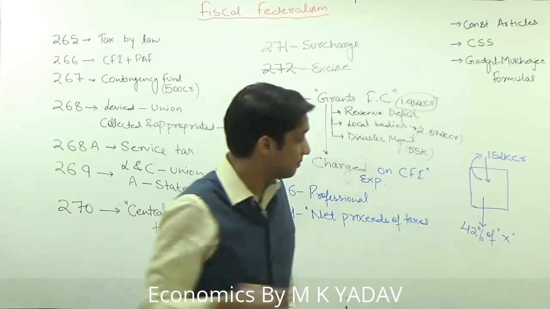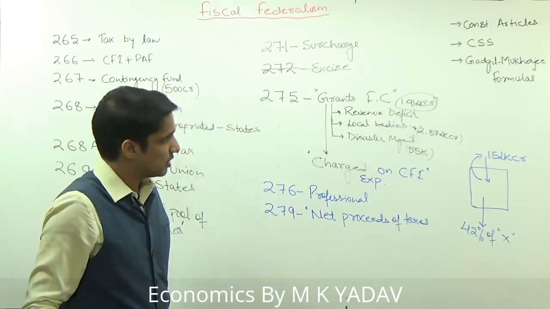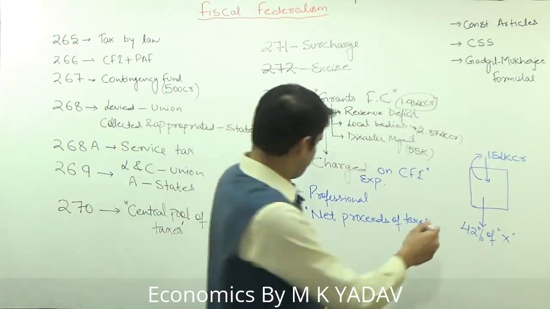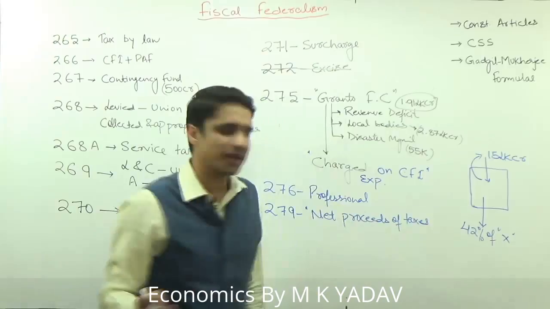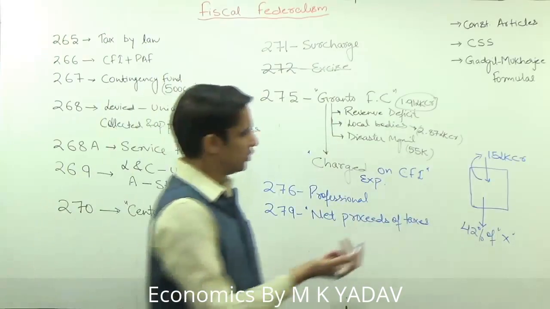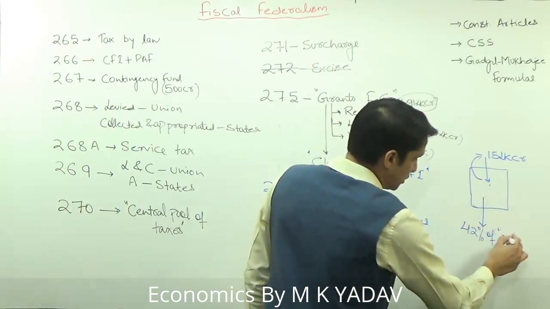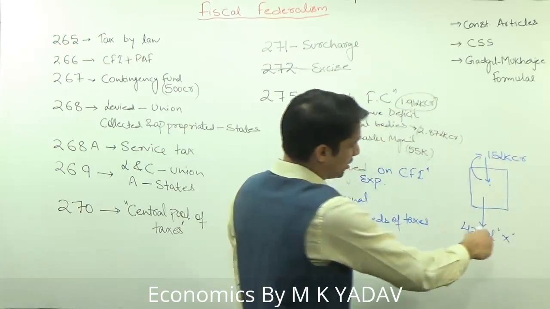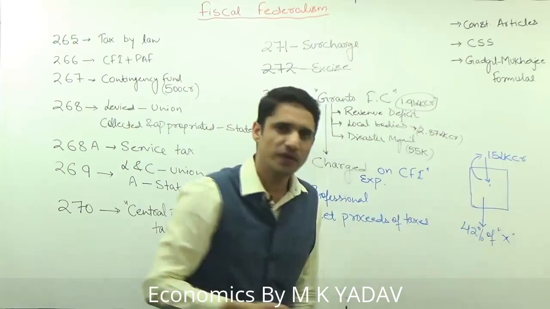Now there should be some constitutional body which should find out the value of this net proceeds of taxes, because otherwise the union government wants the administrative cost should be very high and the states want the administrative cost should be very less.